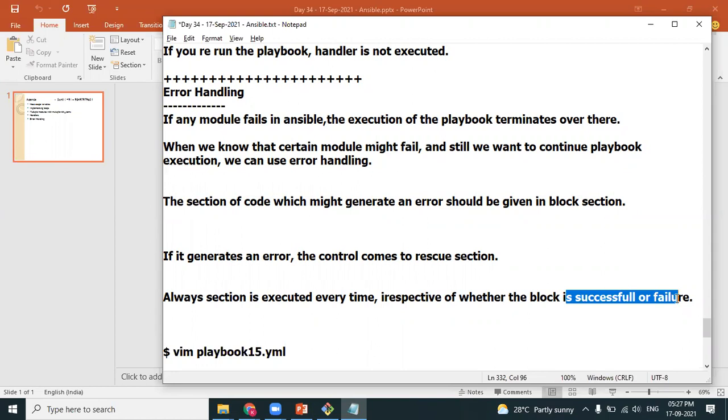It's a piece of code that might generate an error, but in case it generates an error you don't want the playbook to be terminated, so you write it in the block section. That means we already know that it might fail, so you write that particular module in the block section. In case it fails, then control comes to the rescue section. So if something fails, then obviously a rescue operation should happen. That's the reason we have a rescue section. The always section, as the name suggests, whether the block section is successful or a failure, the code in the always section is always executed. So three sections you have to understand: block section, rescue section, and always section.